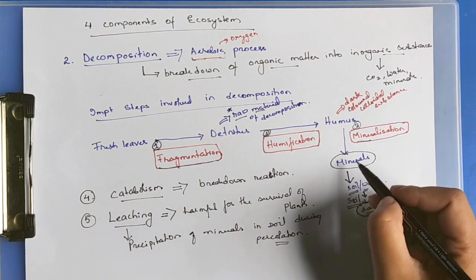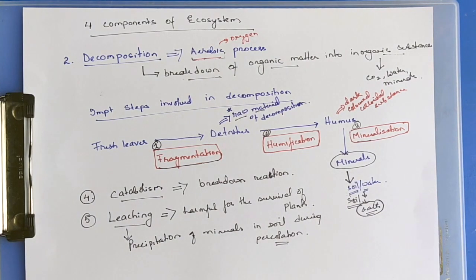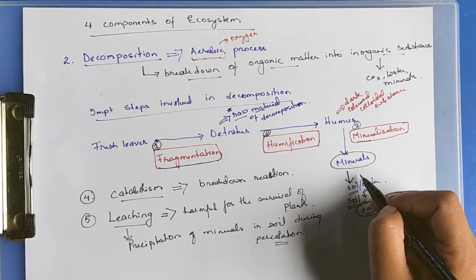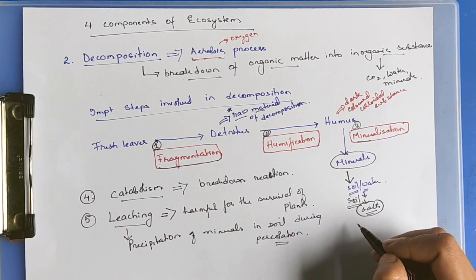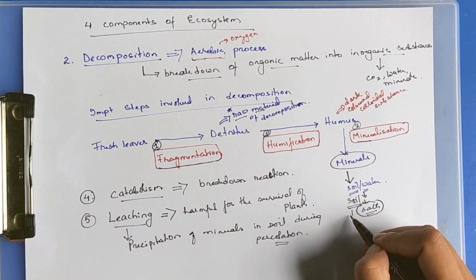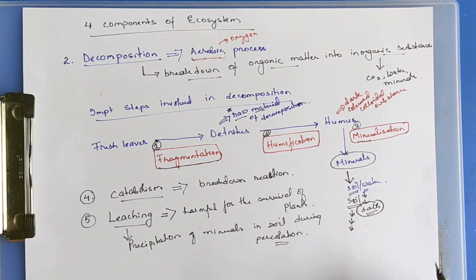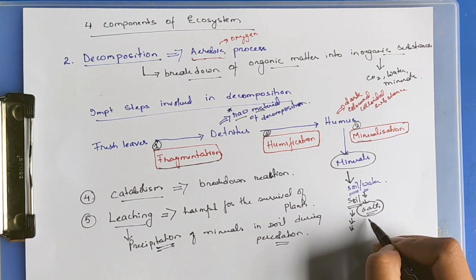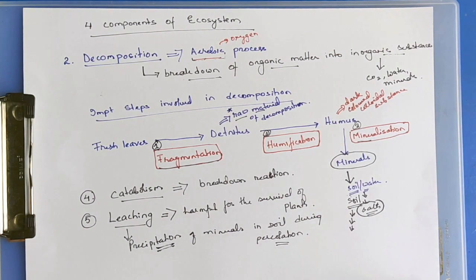When water drains through the soil, the minerals deep inside the soil get precipitated and converted into solid forms like salts, and these are unabsorbable by the plants, so they are harmful for the survival of the plants.